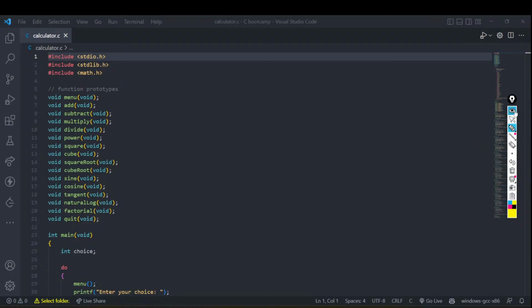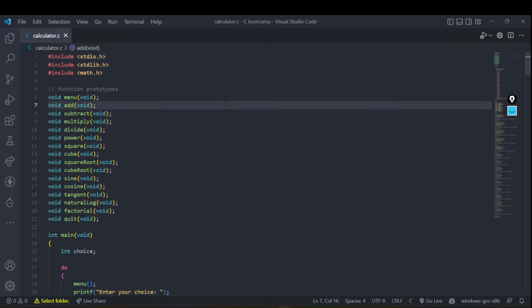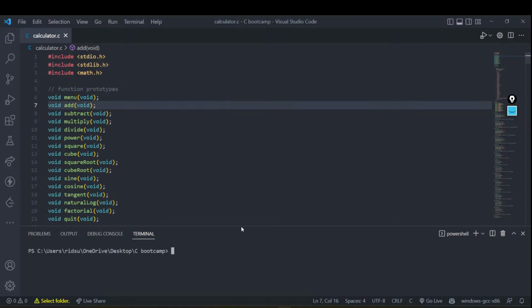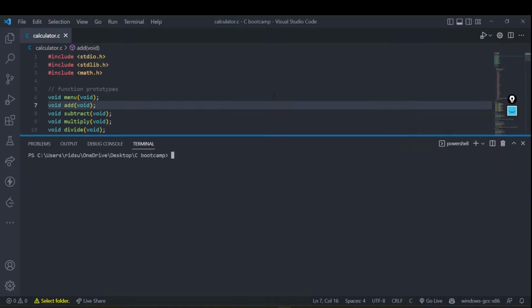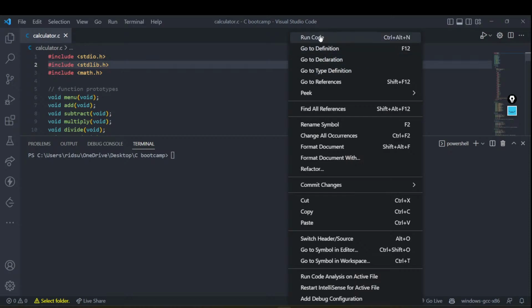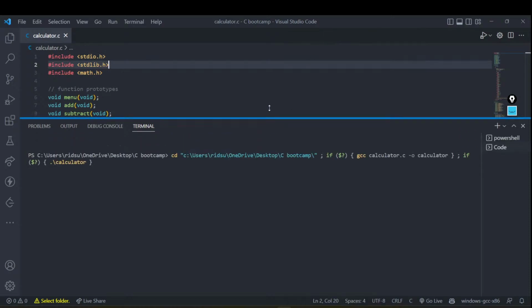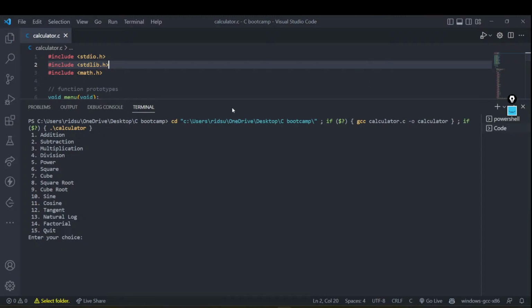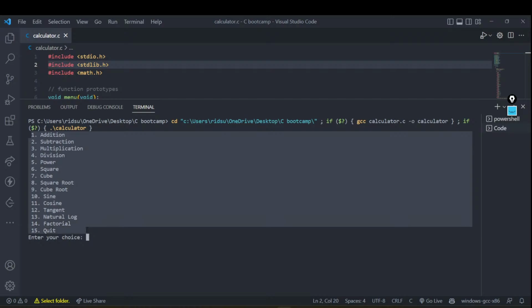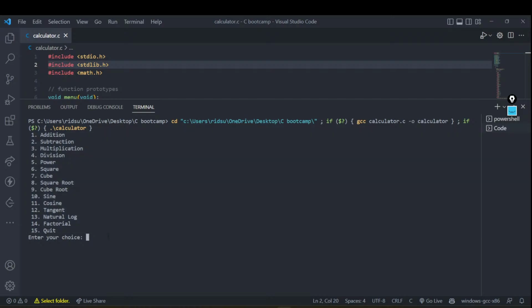I just want to show you the implementation. I just want to show you how it looks on my machine. So I would be executing it from my console, and as soon as I execute it, I hope you can see this, right? This is the menu that I'm getting. It is asking me to choose any of these options. Maybe I want to add numbers, or maybe I want to subtract, multiply, divide, any of these, right? I want to choose what operation I want to do.